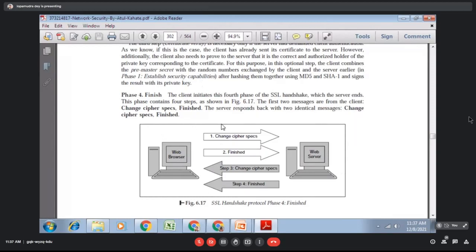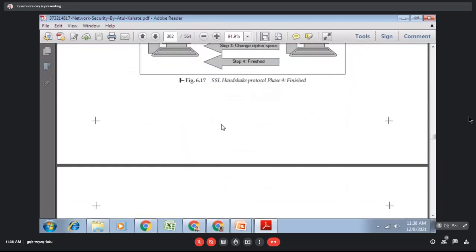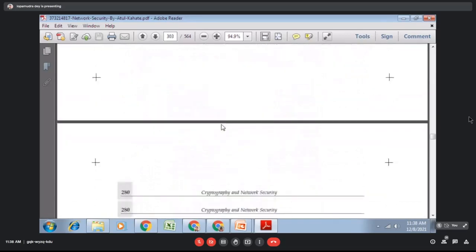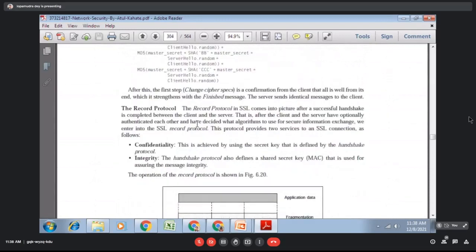That means handshaking has been done properly. After the handshaking is done, the next phase will get started. The next phase is the record protocol. So what is the purpose of the record protocol? To ensure confidentiality and to ensure integrity.